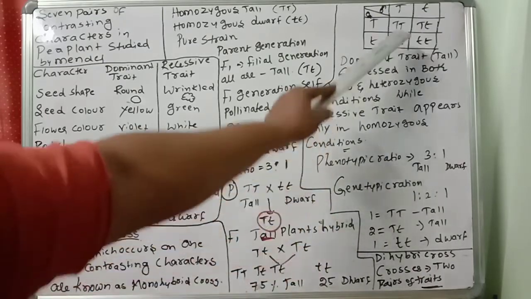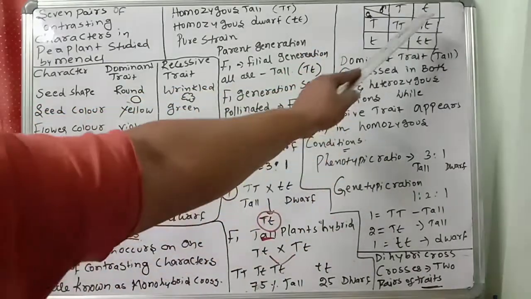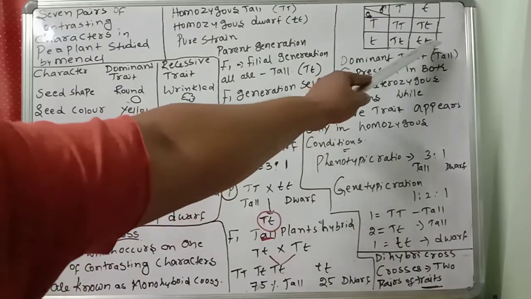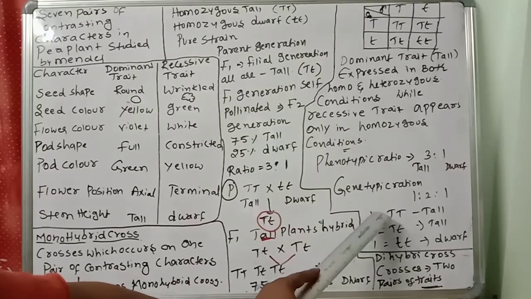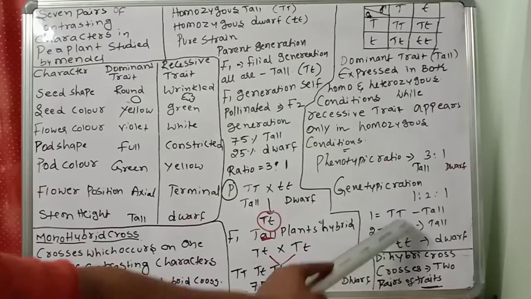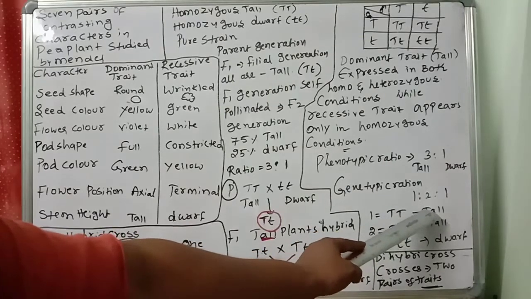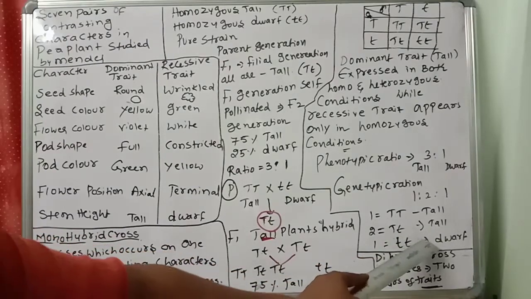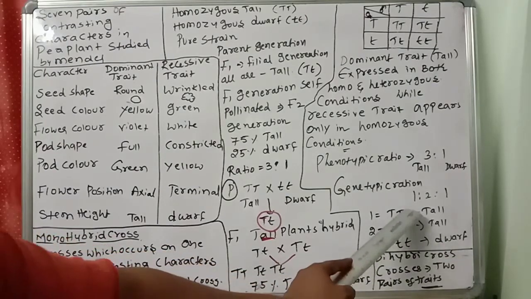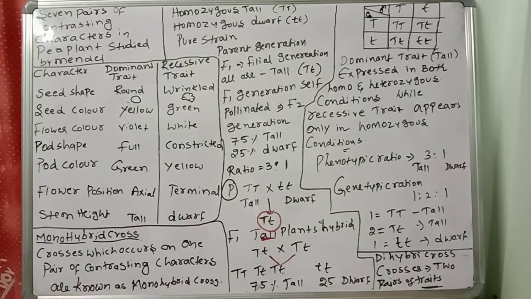The genotypic ratio is capital T capital T 1, capital T small t 2, small t small t 1, so 1:2:1. That is the gene level, called the genotypic ratio. Homozygous tall 1, heterozygous tall 2, homozygous dwarf 1.